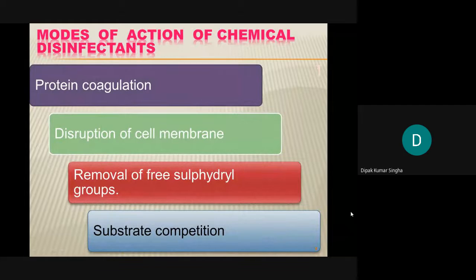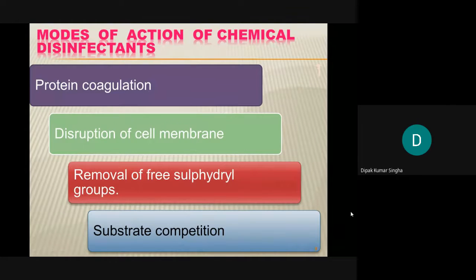Next, the mode of action of chemical disinfectants. What are the mechanisms of action of disinfectants? Number one, protein coagulation. If we use this chemical agent, the bacterial protein, viral protein, or other microbial protein of the pathogenic microorganism will be coagulated, and ultimately it kills the microorganisms.